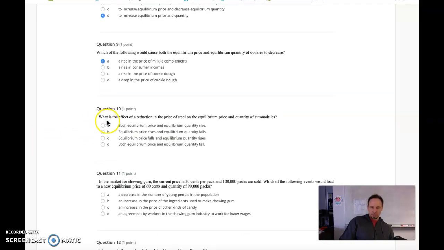Number 10. What is the effect of a reduction in the price of steel on equilibrium price and quantity of automobiles? Important here, steel is an input, a resource used to make automobiles. So what's going to happen in the market for autos? Let's go here again.